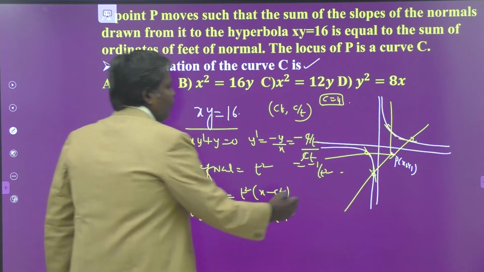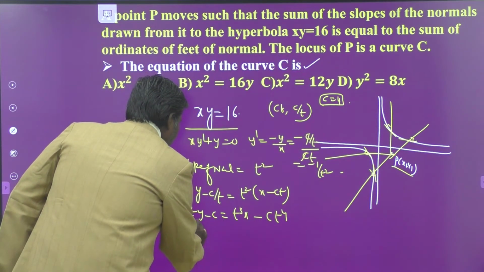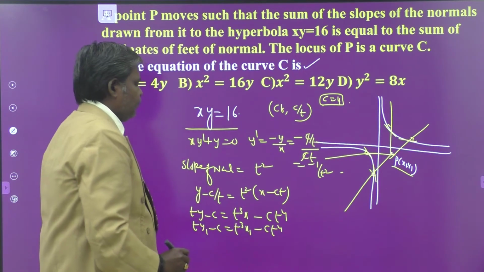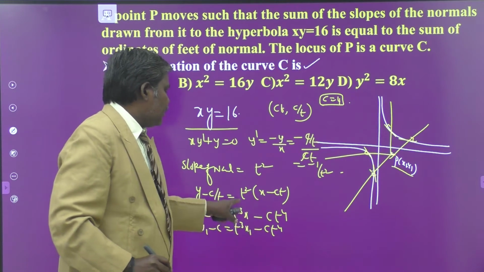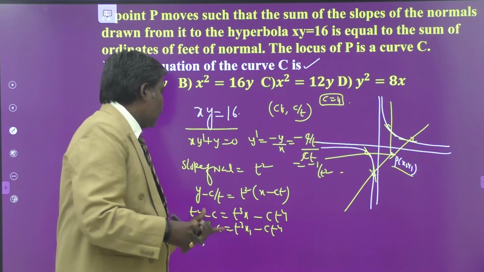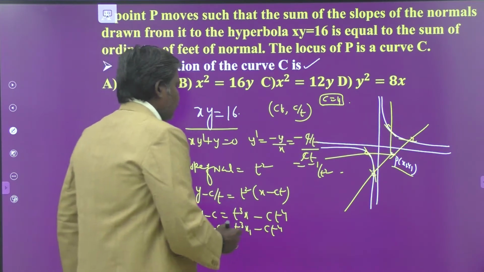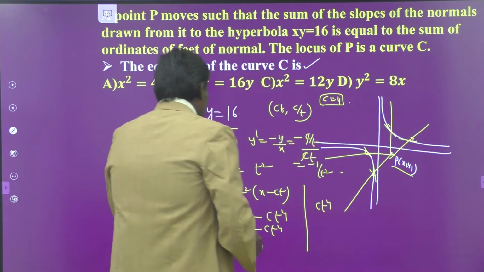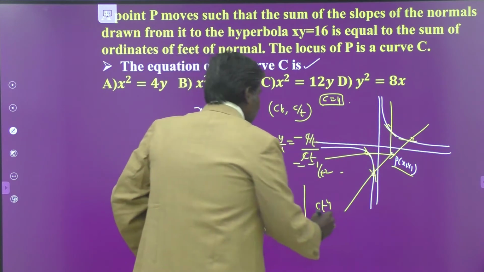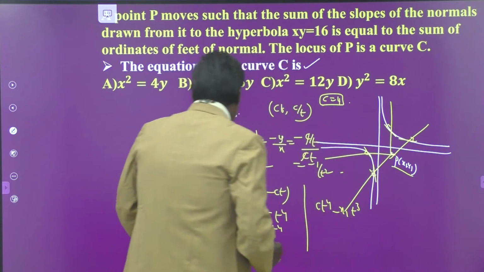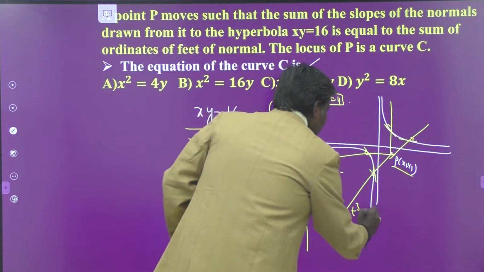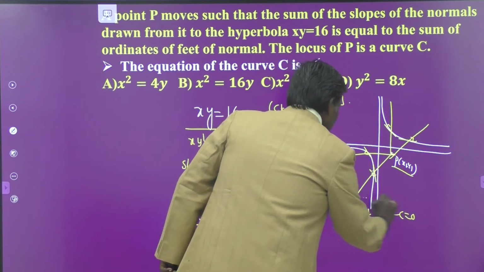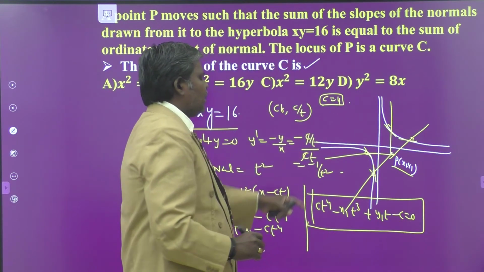If it is passing through our point x1 comma y1, what happened? ty1 minus c is equal to t cube x1 minus ct power 4. This is any normal to the hyperbola. If that normal passes through our point, we get some required conditions of our given conditions. So ct power 4 minus x1 t cube, again you have plus y1 t minus c, this is equal to 0. This is a 4th degree equation in t.